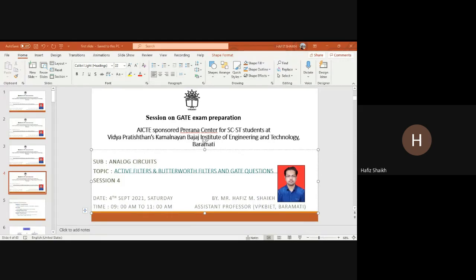Now, advantages of active RC filters include reduced size and weight. So the size and weight is less for active RC filter. Active RC filter means there will be an op amp present in that system. There is no inductance because inductors are heavier than capacitors. They are bulky, large in size.